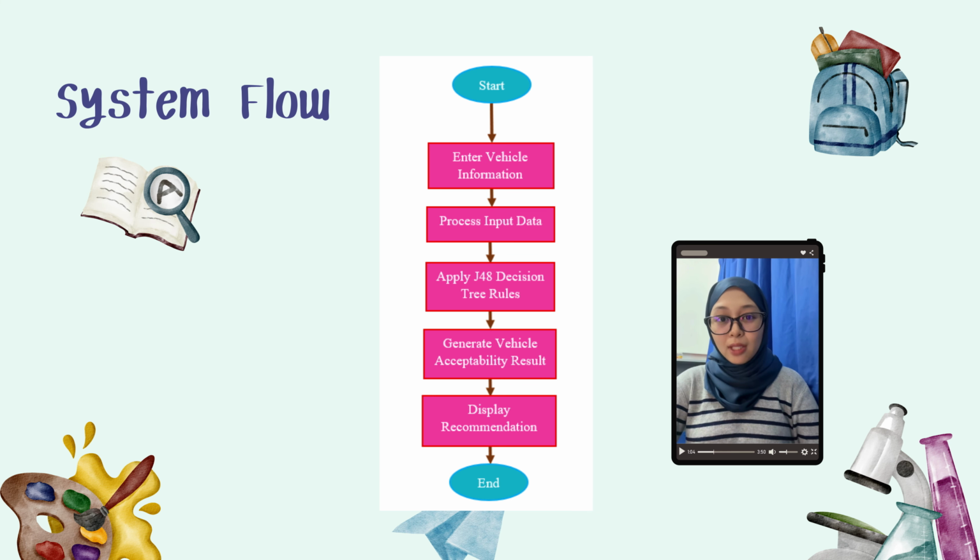My name is Maritu Shamira binti Mustafa. My student number is CI250068. Next, I will explain the system flow of the proposed decision support system for car evaluation.